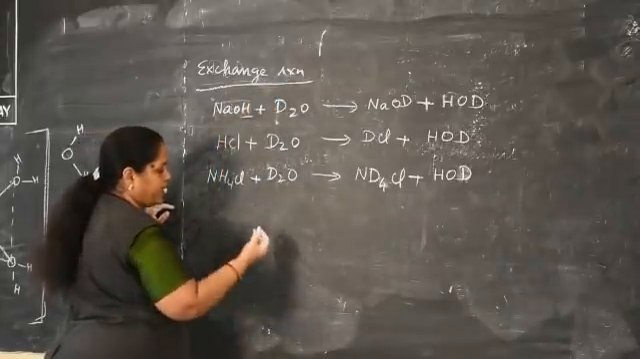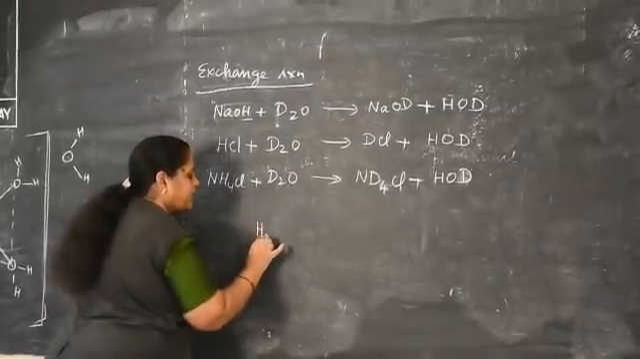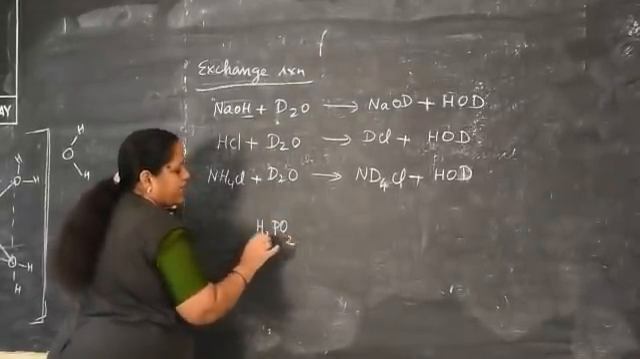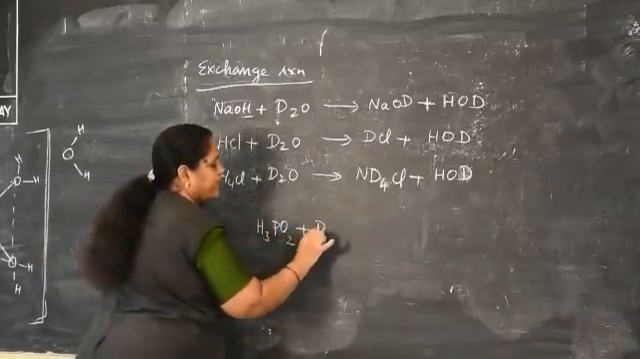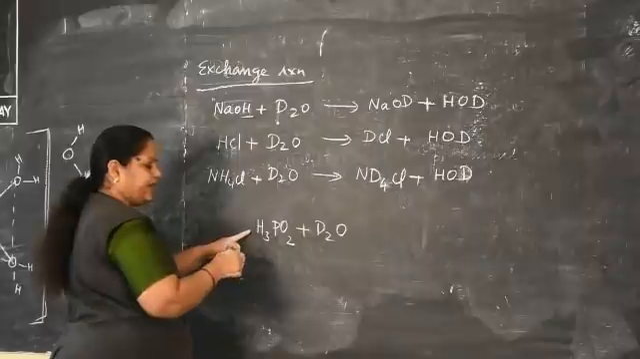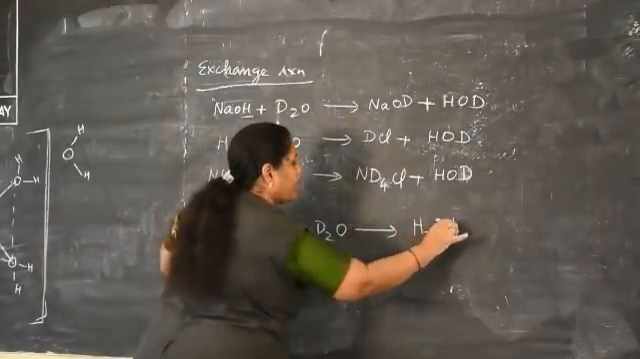One more example is nothing but hypophosphorus acid, H3PO2. It is called hypophosphorus acid, which is treated with D2O. It forms the product H2DPO2.